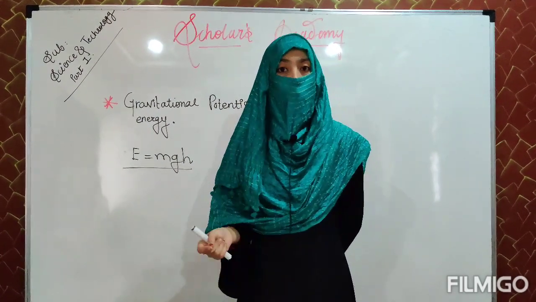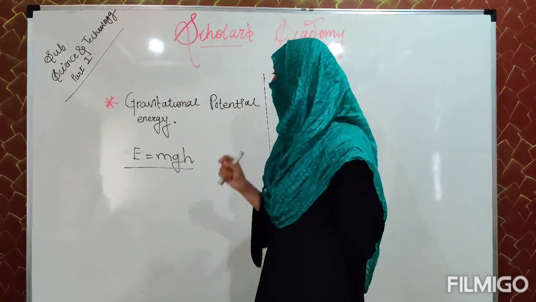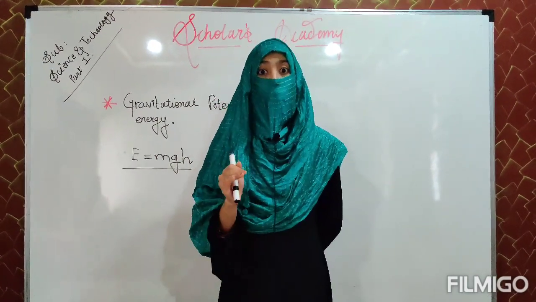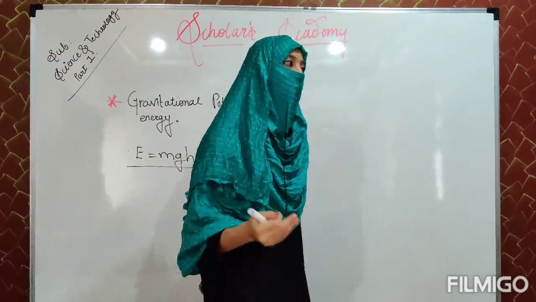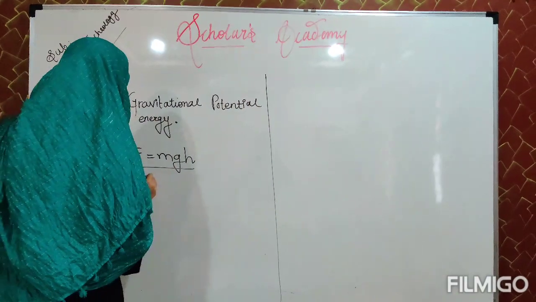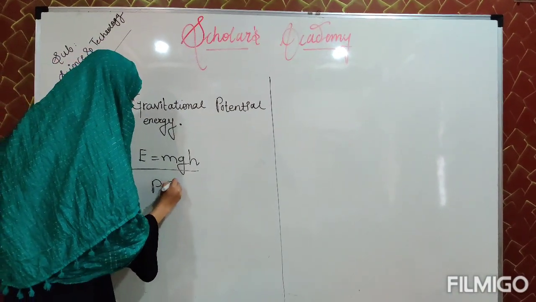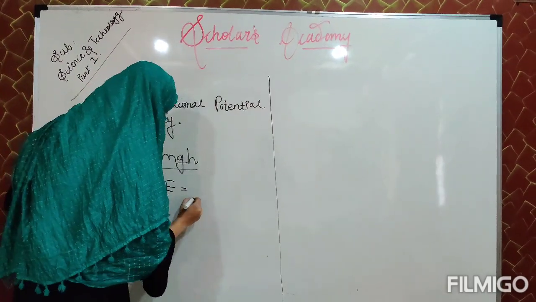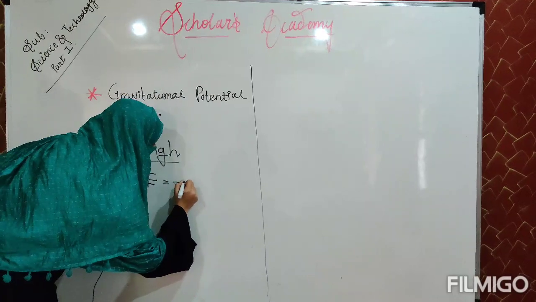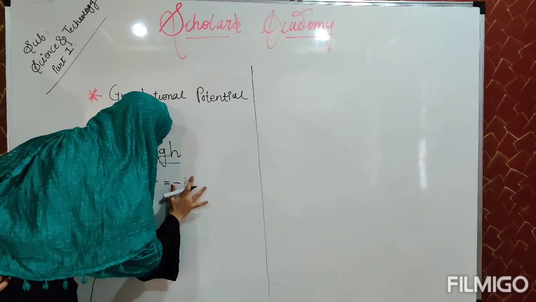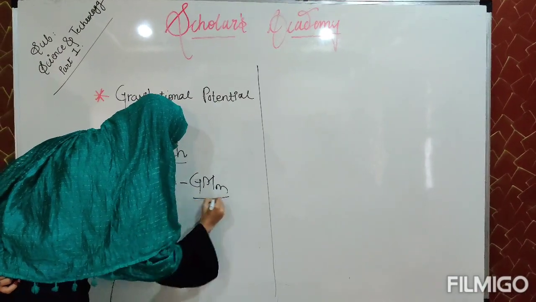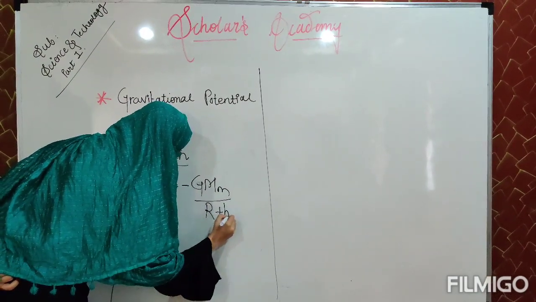So it is more appropriate to consider the value of potential energy to be zero there. Whenever it is less than zero at a height, it is negative. Potential energy is considered to be negative, which is minus GMm divided by r plus h.